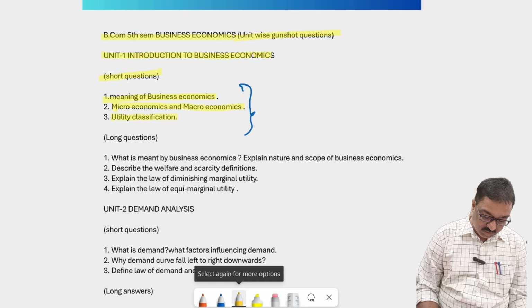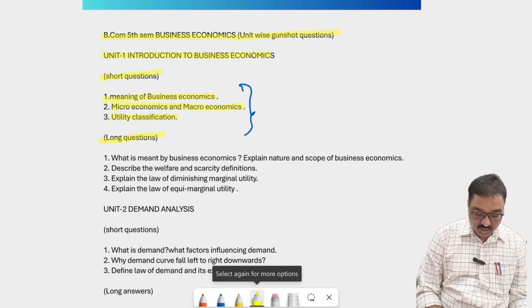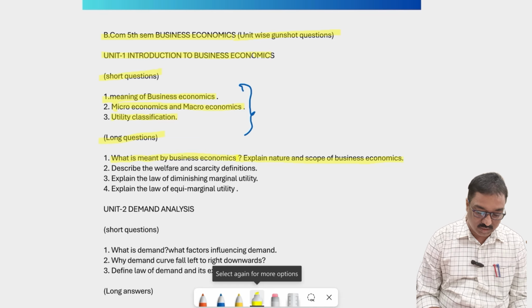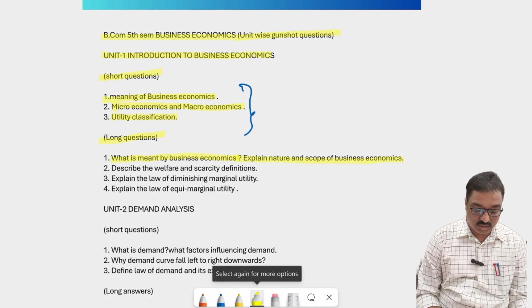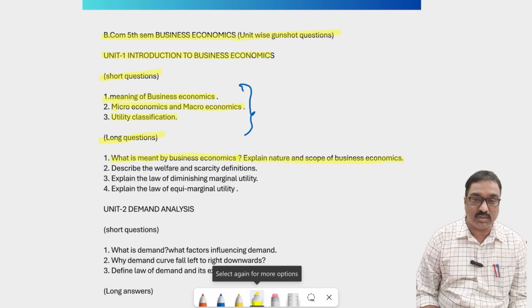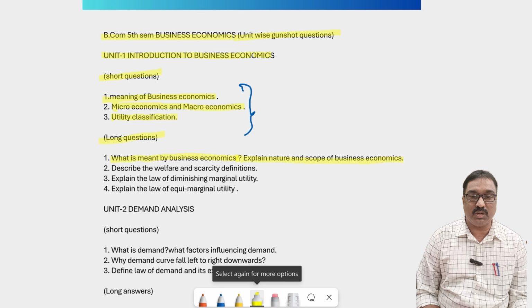And then what are the long answers in the first chapter? What is meant by business economics? Explain the nature and scope of business economics. Already one short answer was given on the meaning of business economics, and here it is what is meant by business economics, and explain the nature and scope of business economics. 100% this is a gunshot question for the semester. Everyone prepare this answer.